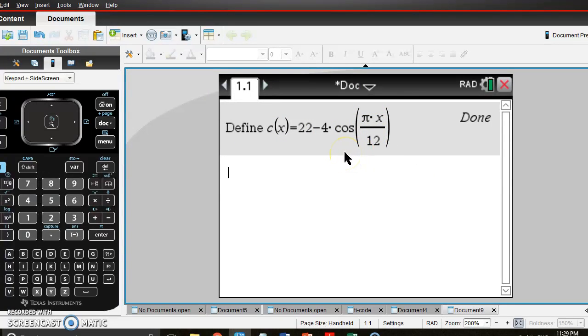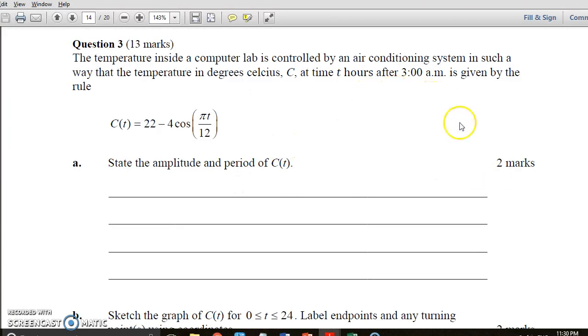So the period, t, is 2 pi over n, so 2 pi over pi over 12. This tells us the period is 24 hours. Okay, so that's what we end up with there.